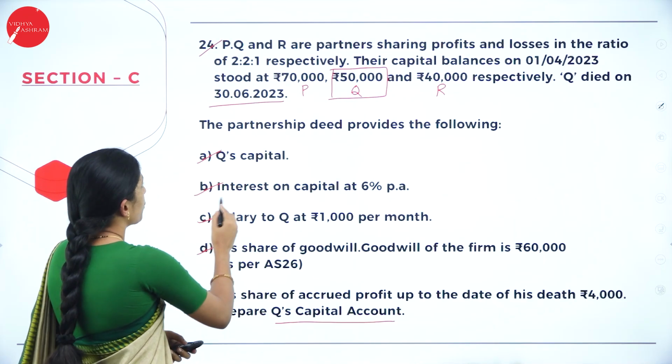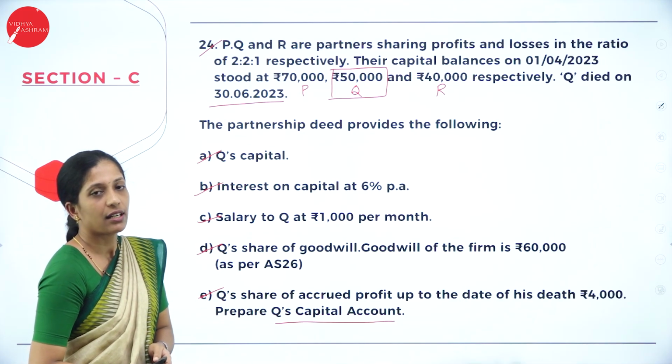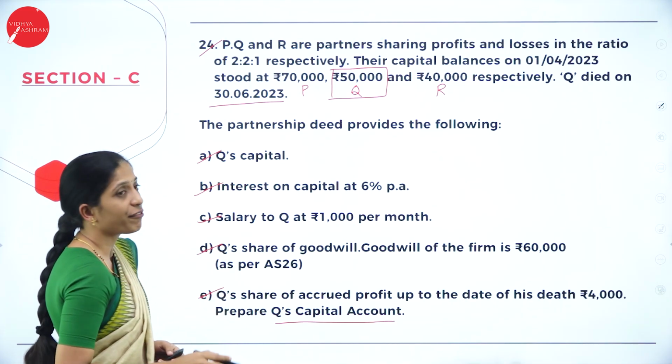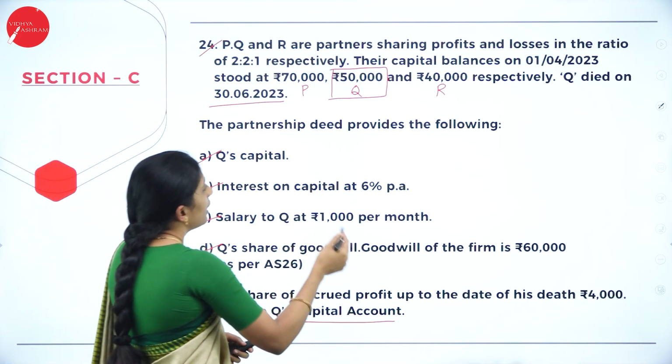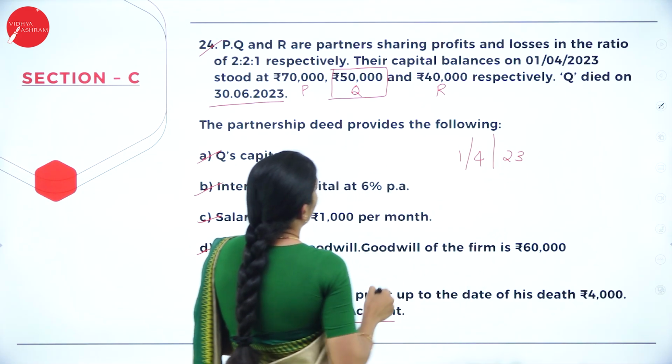Next, they have asked to give the interest on capital. 6% per annum they have given. But whether Q was there for the full year? No. So they have given the capital on 1/4/2023. But when did he die?